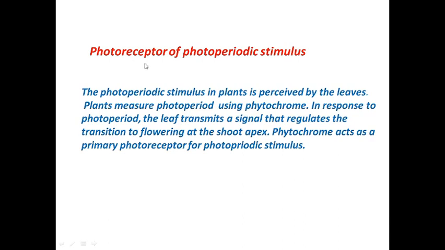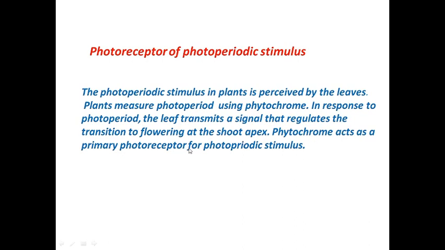Now let me tell you how plants measure this photoperiodic stimulus, which is the organ in a plant that perceives this photoperiodic stimulus. The leaves of a plant perceive this photoperiodic stimulus using a protein in them, that is phytochrome. Later, the leaf transmits this signal to the shoot apex, and the shoot apex starts flowering. Phytochrome acts as the primary photoreceptor for the photoperiodic stimulus. Now we'll be studying what this phytochrome is.